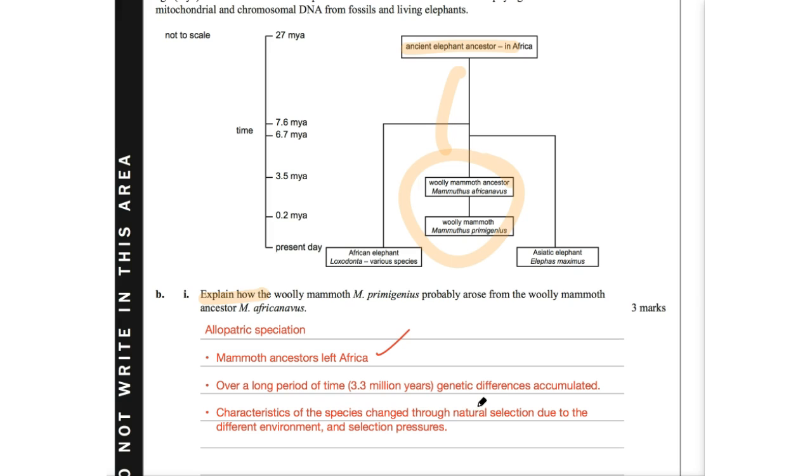But then through natural selection, individuals with those suitable characteristics or phenotypes survived and therefore reproduced, and upon reproducing, in this survival advantage, this group developed and over time evolved. And so those could be two explanations for how they probably arose from that particular species.